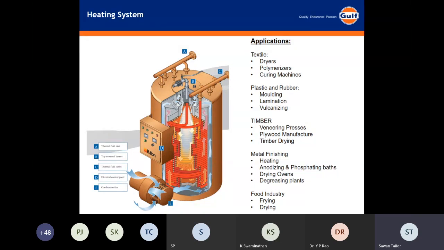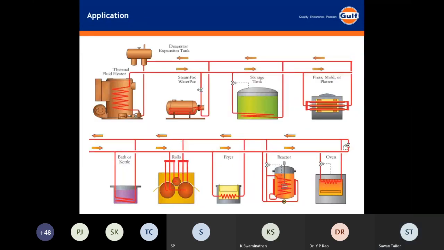Now, in the next slide, I would show how the oil is circulated into the system. You can see here, in the system there is a fluid heater, there is the expansion tank, and the rest of the accessories. You have a line where you can have different applications. You have a line which goes in and the other line which flows out. Then again it is circulated into the tank where it is stored at a specific temperature, and then it can be used. So this is how a thermic fluid is circulated into the system.